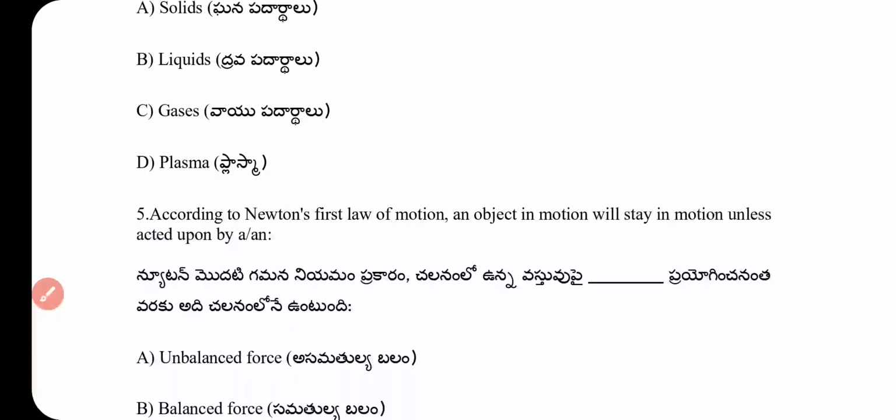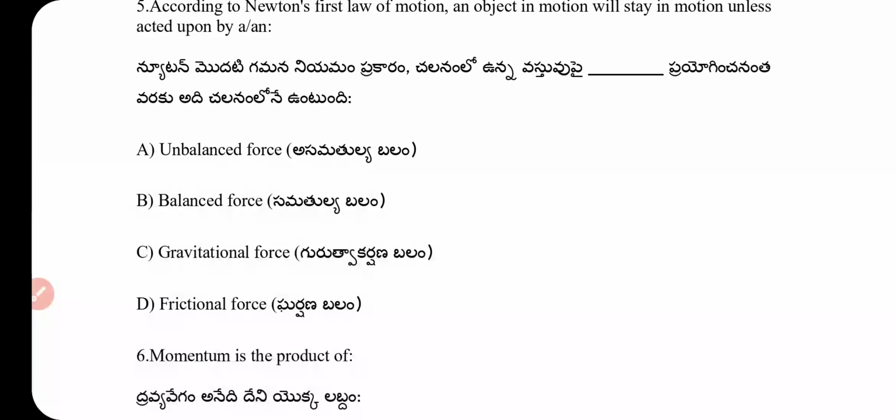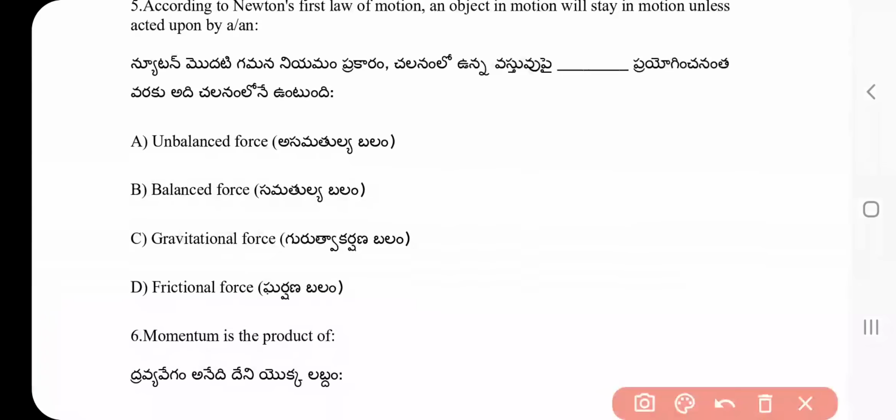Question number 5. According to Newton's first law of motion, an object in motion will stay in motion unless acted upon by an unbalanced force, balanced force, gravitational force, friction force. What is the answer? Option A, unbalanced force.